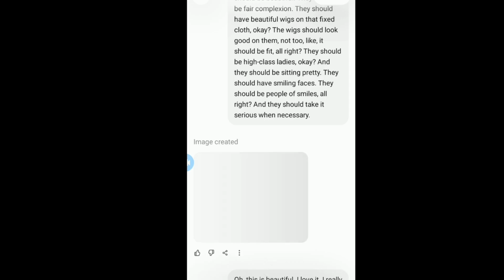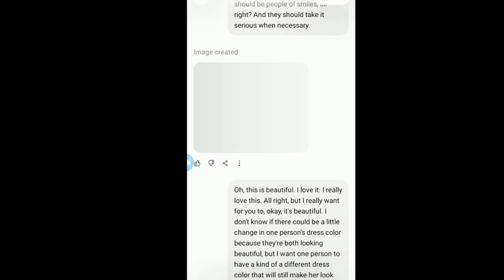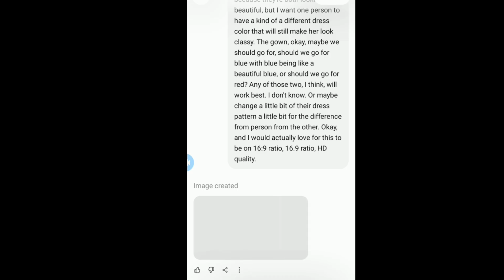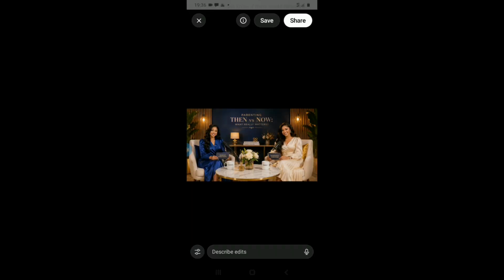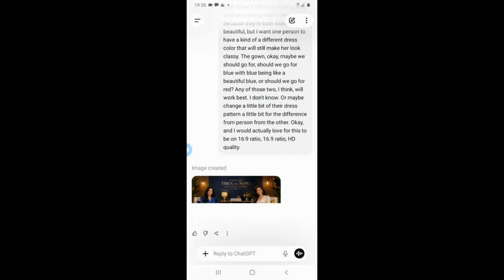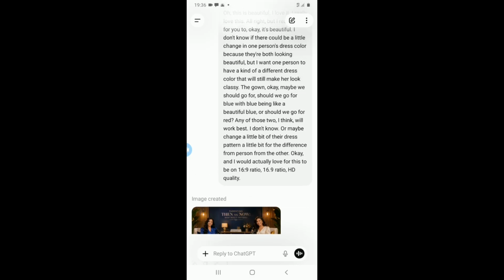So I'm waiting for it to actually generate the image. As you can see, image is generating. All right. And here is what it generated for us, and I think it's beautiful. Remember, the theme of this very presentation is modern parenting versus olden days parenting. All right, so now we are going to go straight to save it here. We're going to save it.